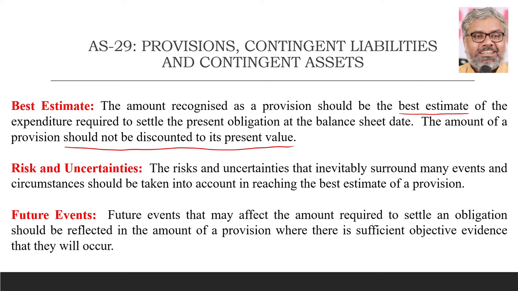It should not be discounted to its present value. Whatever the obligation is, it should be just shown in the balance sheet as it is. And that amount which is shown in the balance sheet as a provision should be the best estimate which can be made about the present obligation, which of course will be settled in future.